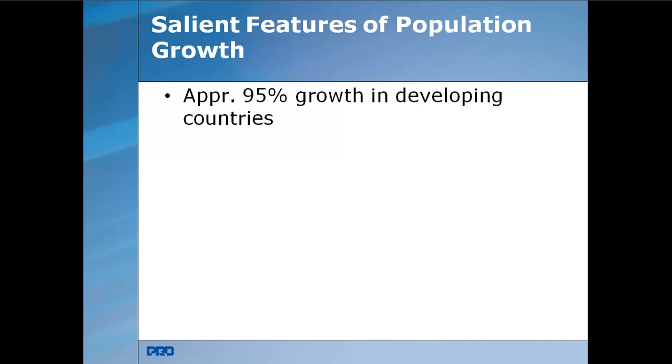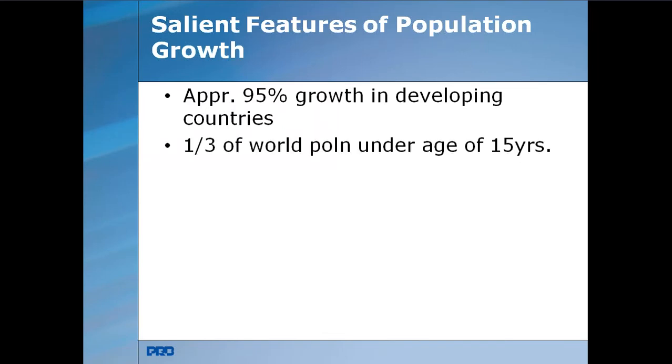Some of the salient features of the population growth. So here, what is the growth rate? Growth rate means by subtracting the death rate from the birth rate, you will get the growth rate. Approximately 95% of growth rate you can see in the developing countries. 95% of growth rate is only seen in the developing countries.